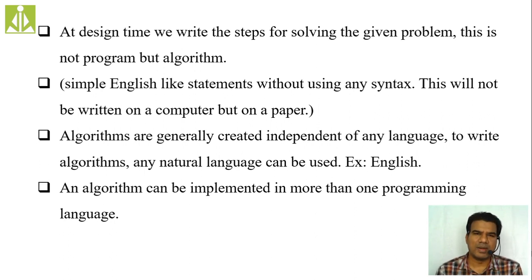Suppose in your domain where you are going to work, if all the people understand your native language, that is, if you are working in Hyderabad and all the people understand only Telugu, then definitely you have to write in Telugu. Or if all the people understand Urdu, then you have to write in Urdu. Or if all the people understand Hindi, then you have to write the algorithm in Hindi.